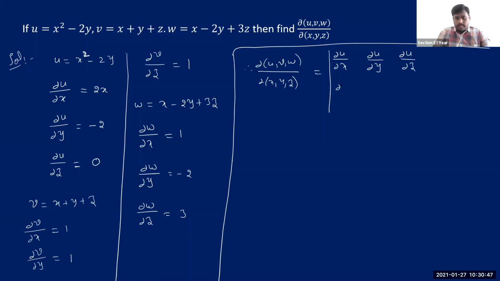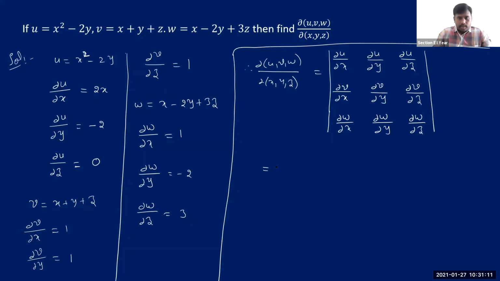In a similar way, the second row with the second function: dou v by dou x, dou v by dou y, dou v by dou z. Then dou w by dou x, dou w by dou y, dou w by dou z. Right, so let us substitute everything into this. See how much you get for dou u by dou x.